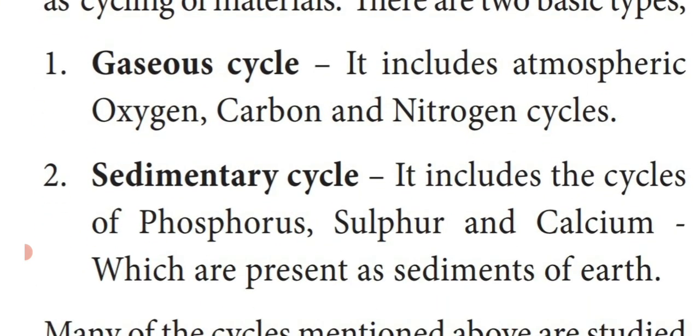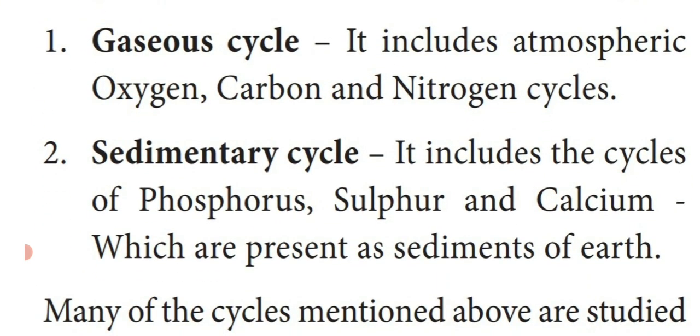So this biogeochemical cycle is of two basic types. One is in the form of gaseous state, that is gaseous cycle. Another one, sedimentary cycle. That means these minerals are present in the sediment of the earth. First one, gaseous cycle.